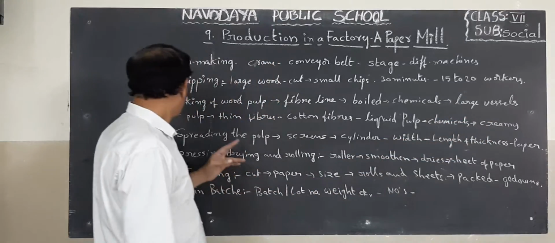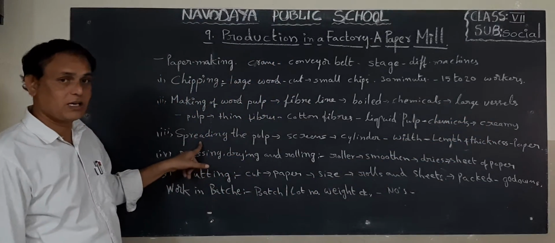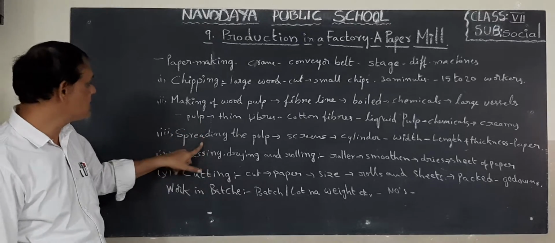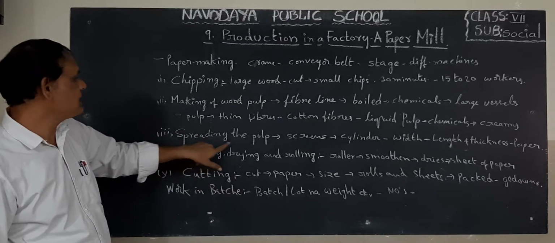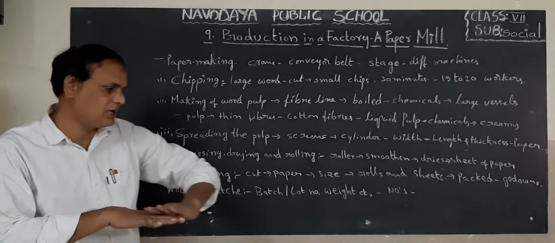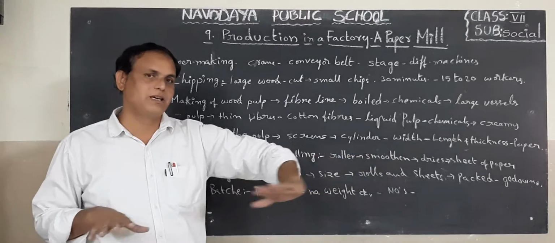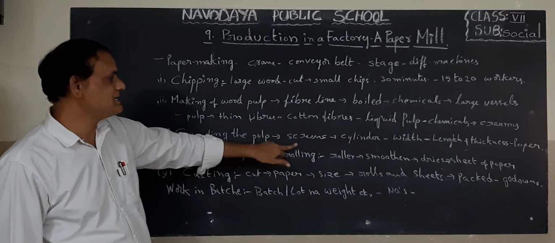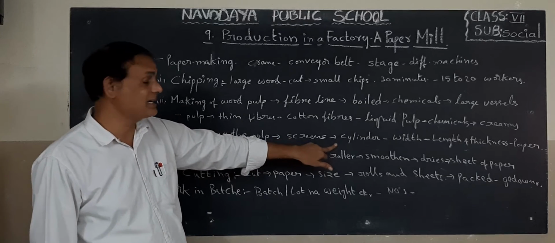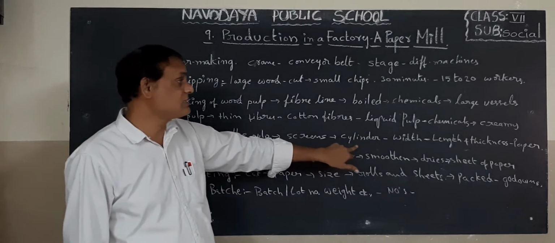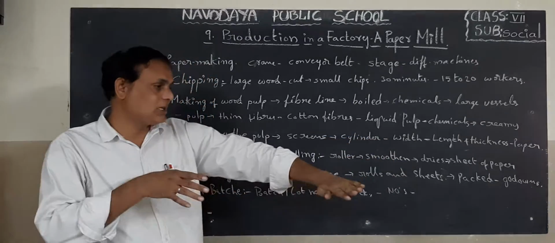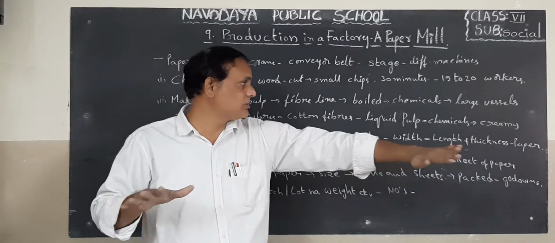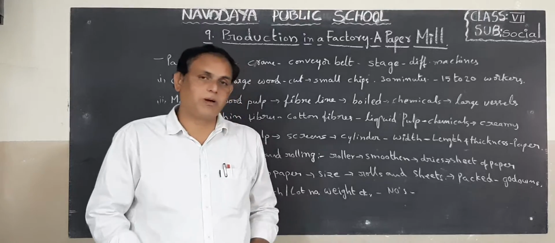Next, children, what is the third stage of making paper? The third stage is spreading the pulp. They spread the pulp upon the area, over screens. Next is the cylinder. The next stage is they measure the width, length and thickness of the paper.